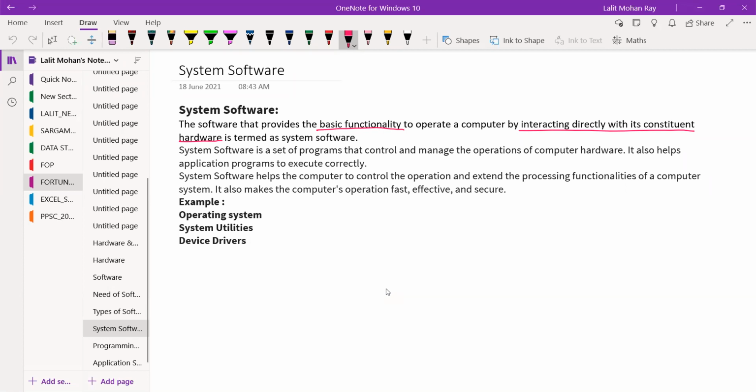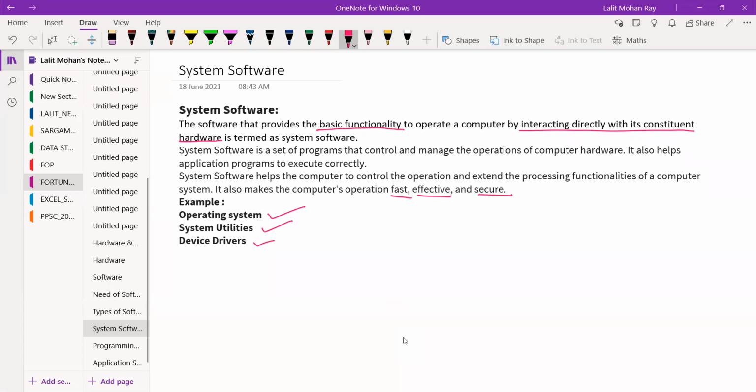System software helps the computer to control the operation and extend the processing functionality of a computer system. It also makes the computer system fast, effective, and secure. So which are the examples of system software? Your operating system is the best example, along with system utilities and device drivers.